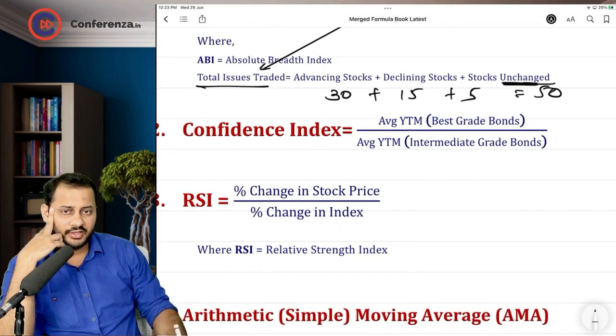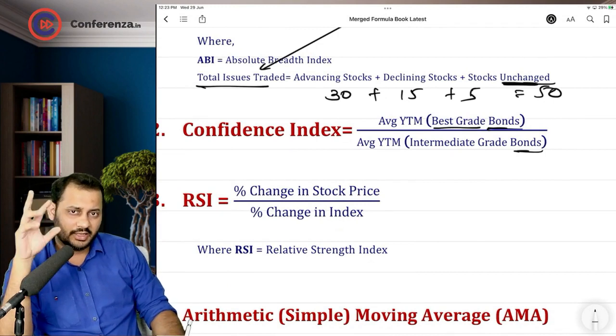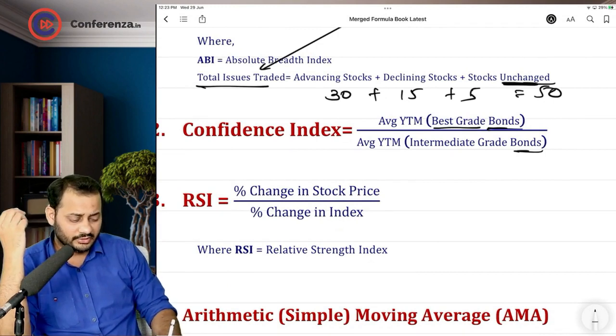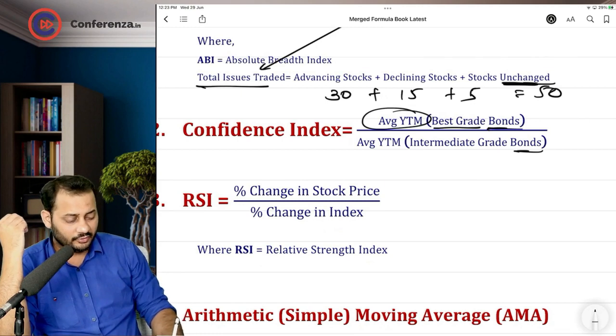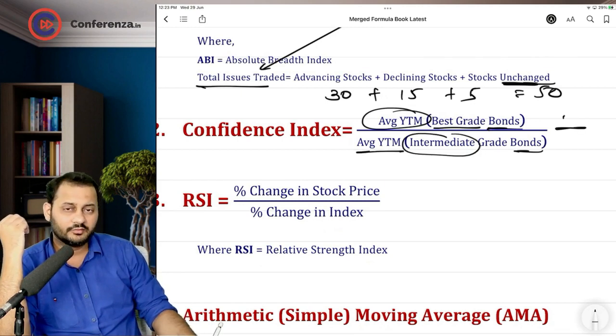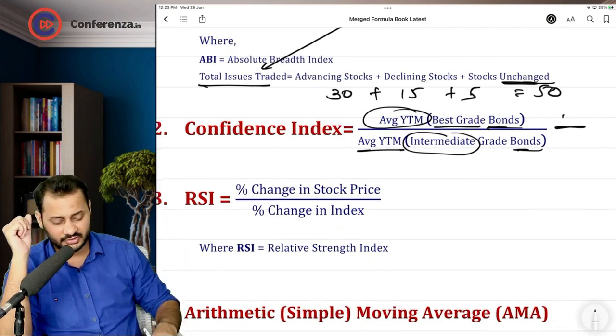Then comes the confidence index. We undertake the bonds here. Calculate the returns of the best grade bonds and then the average of those returns. Calculate the returns of the intermediate grade bonds, and the average of those returns. Put it in this particular formula, and you will get the confidence index.